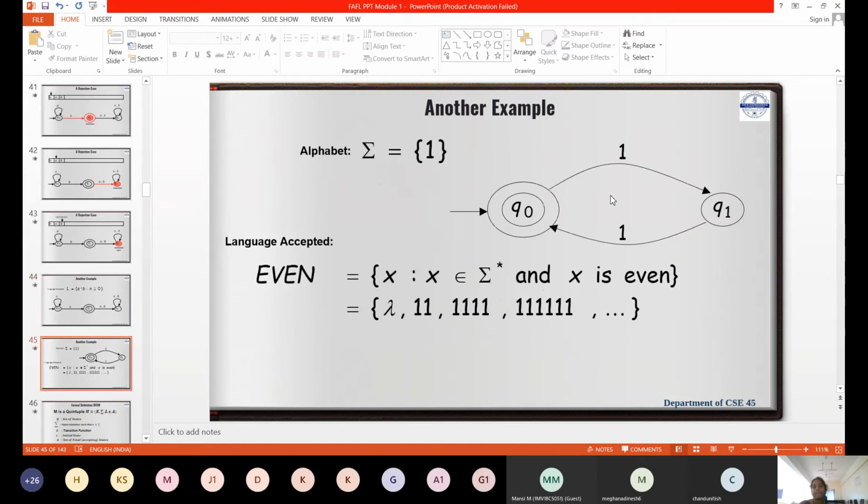Okay. You had another example. What did you come to know in this? The set of all input alphabets is one. Only your input symbol is only one. In the earlier case you have seen A and B, right?